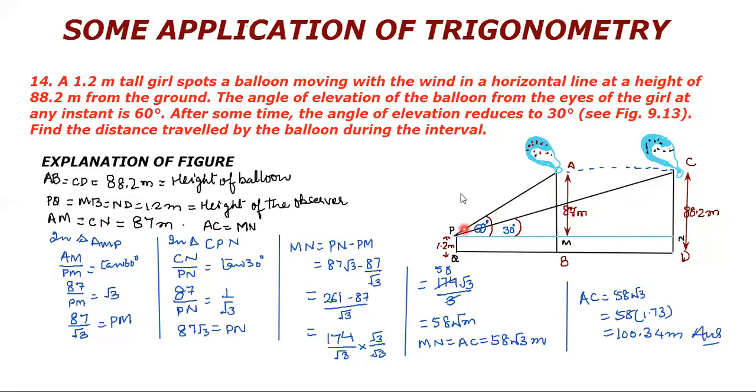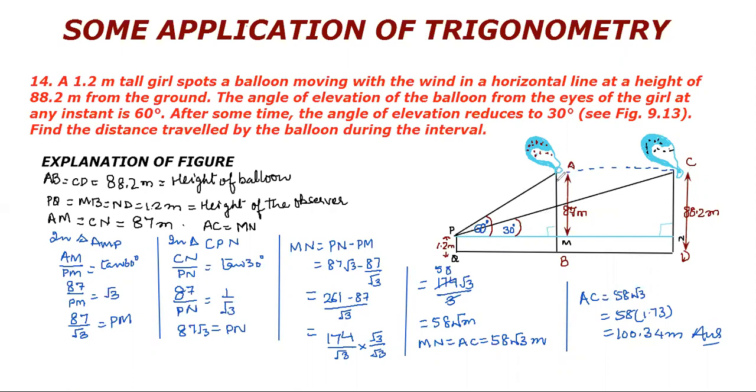So this is the first right angle triangle. And the second right angle triangle is here. This is the second right angle triangle. So the first right angle triangle is AMP and the second right angle triangle is CNP.